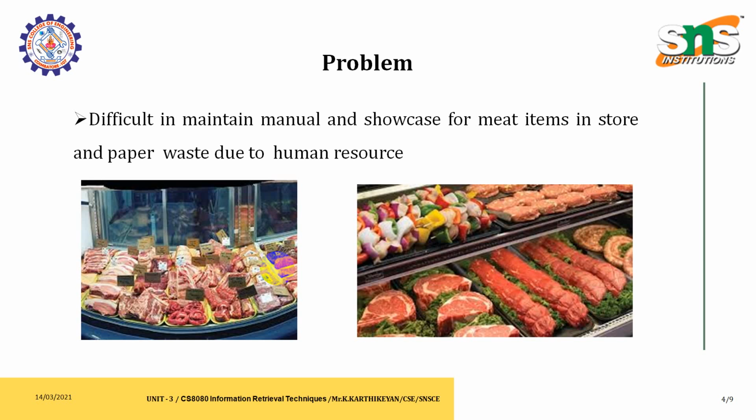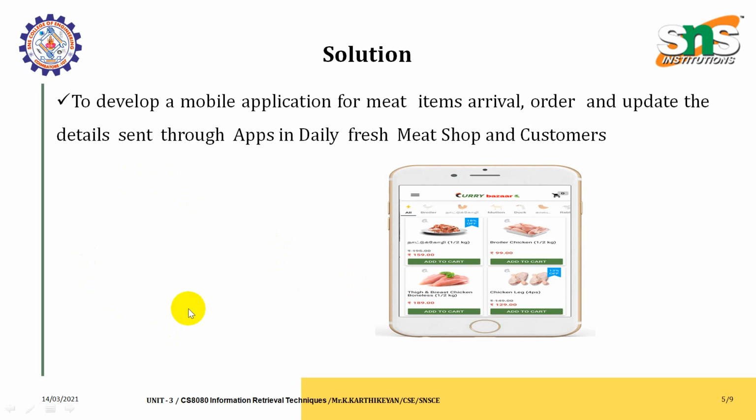So we have given a solution to define an easier way to order and pick up the meats. The solution is to develop a mobile application for meat item arrival and ordering, with updated details sent through the app, for the daily fresh meat shop and customers. For example, if you want country chicken or broiler, you select it, order it, and pay through the mobile app.